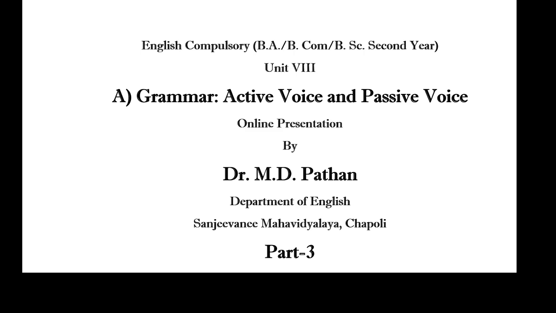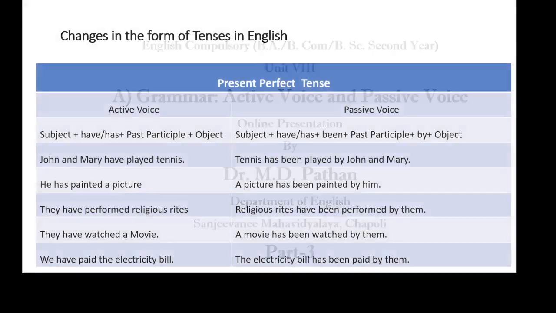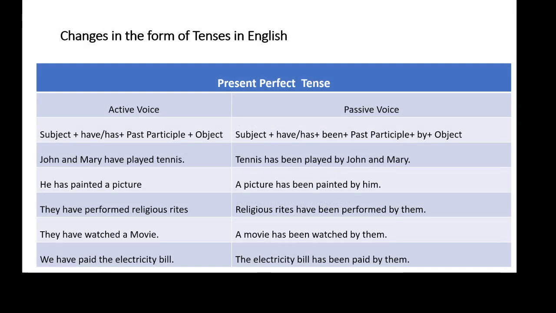Dear students, today we are going to study active voice and passive voice with present perfect tense. Today we are going to study how to transform a sentence of active voice having present perfect tense into passive voice.